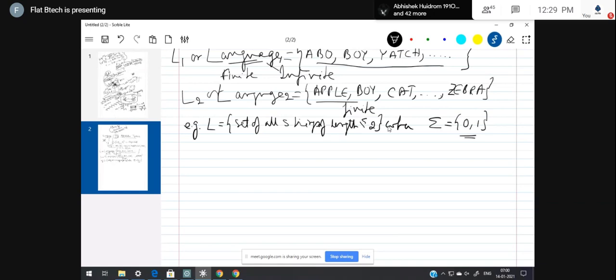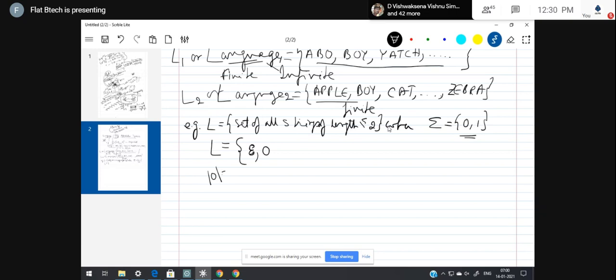So now I have already told that a language is nothing but a collection of strings. Now, what kind of strings do we need to generate here? Set of all strings of length less than or equal to 2. But the string has to be a combination of 0 and 1. So let me write the strings. Empty string, null string is represented by epsilon. The length of epsilon is 0, which is less than or equal to 2. Hence, it's included here.